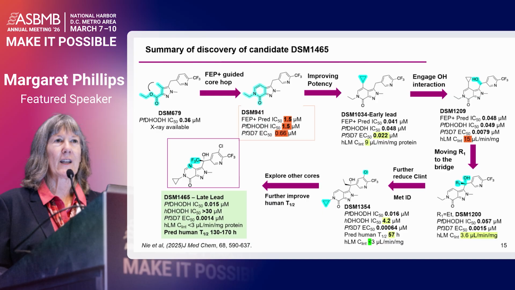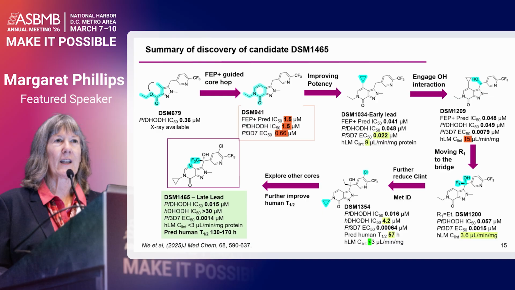So one of the first key things that was discovered from the modeling was that if we put a methyl or a cyclopropyl in this one position, we ought to get a big potency boost. And this indeed gave us about a 20-fold boost in potency so that we're now down to a 20 nanomolar inhibitor. It was reasonably metabolically stable.